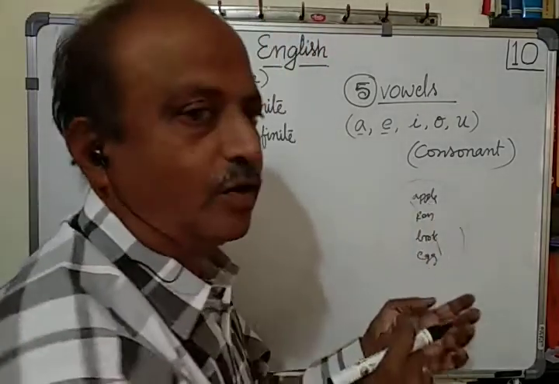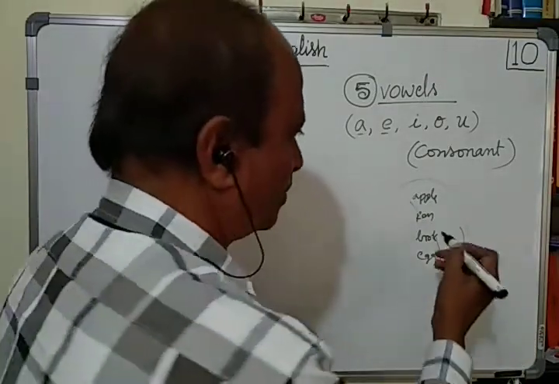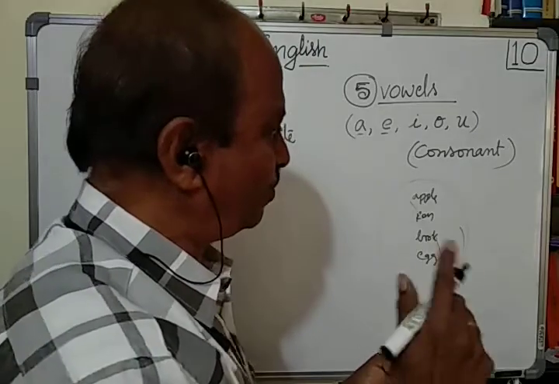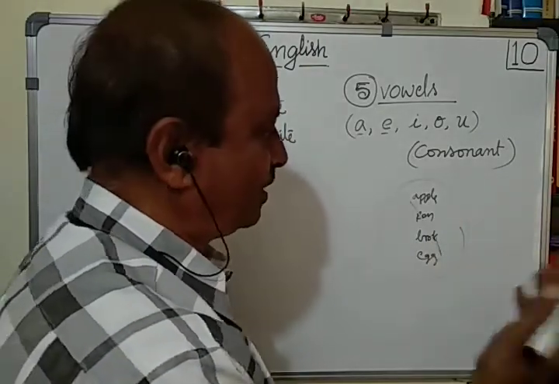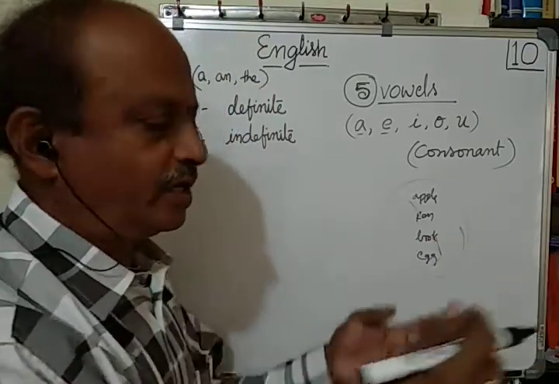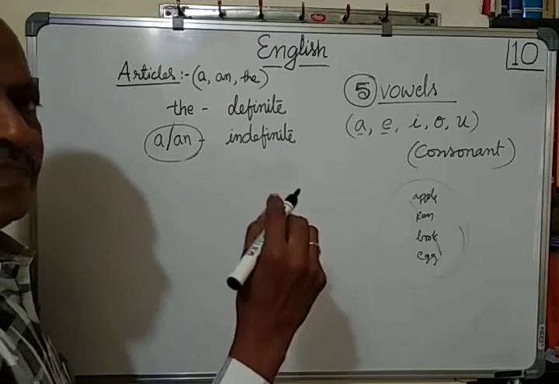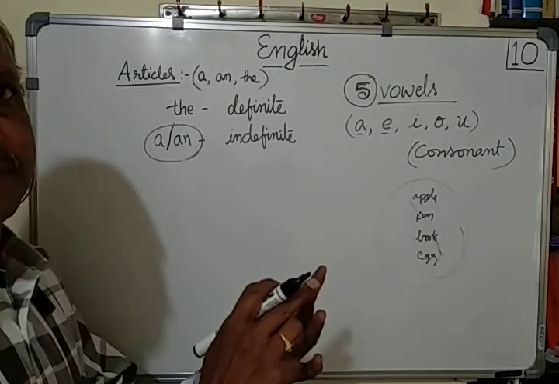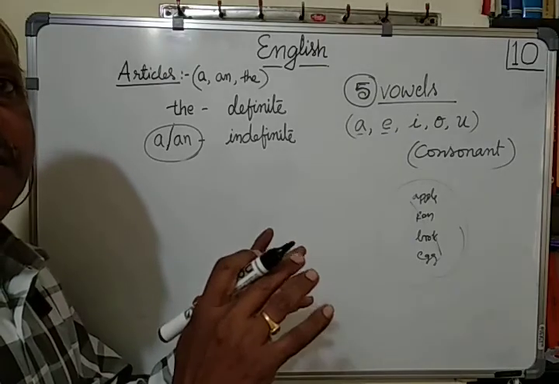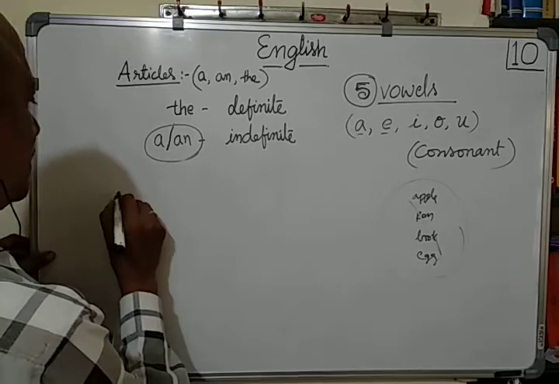Apple, can we count? 1 apple, 2 apple, 3 apple, we can count. Pen, 1 pen, 2 pen, 3 pen. Book, 1 book, 2 book, 3 book, 4 book. Egg, 1 egg, 2 egg, 1 finger, 2 finger, 3 finger. So whichever things we can count on our fingers, whichever can be counted with the help of numbers, they are called countable.